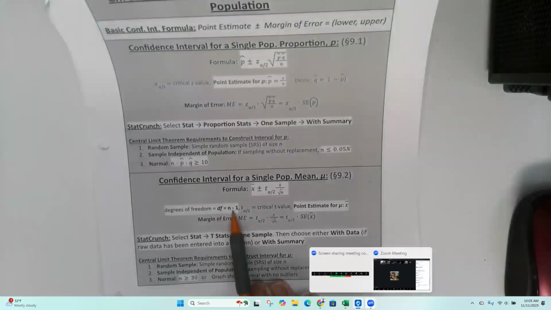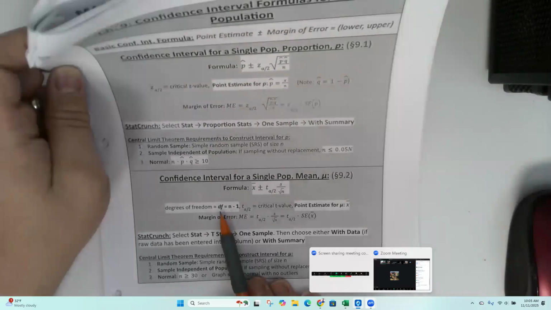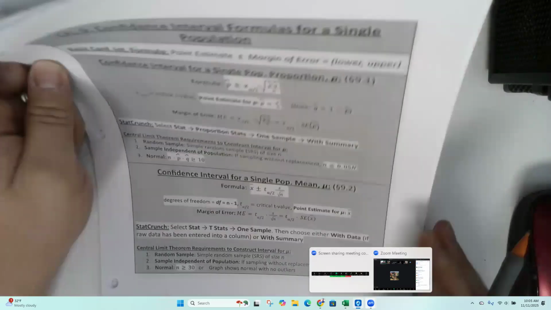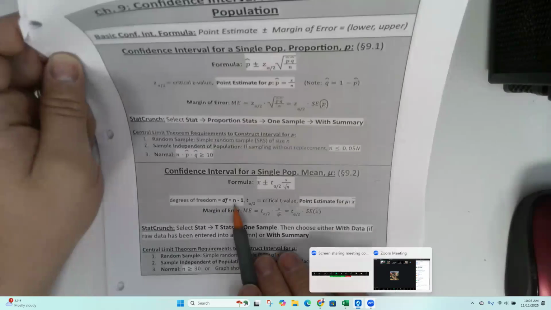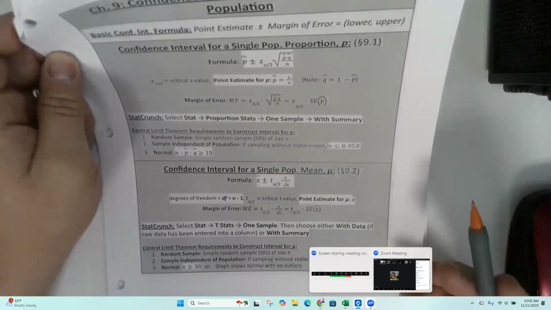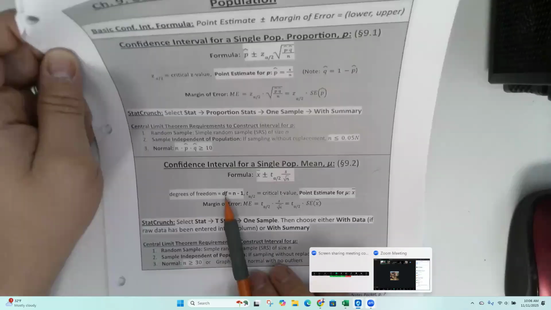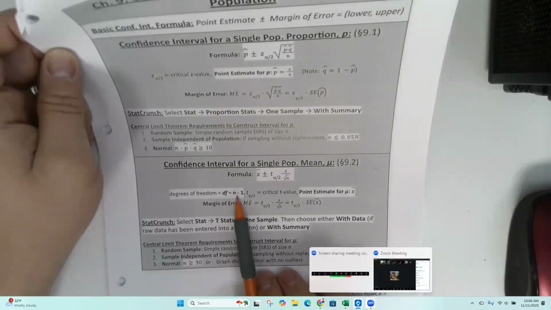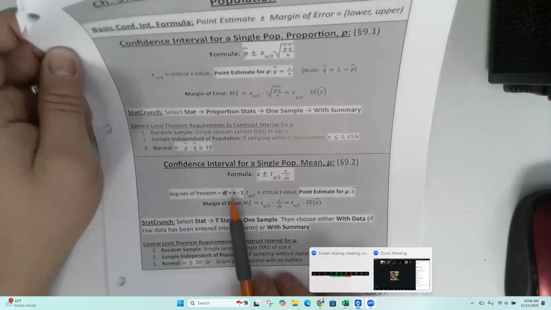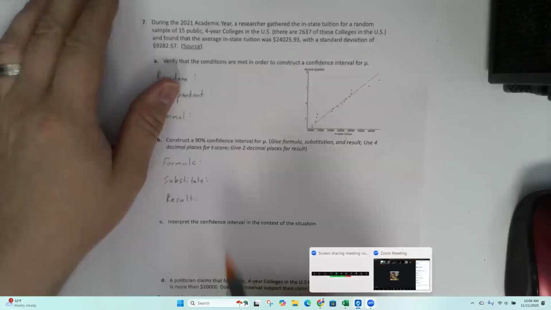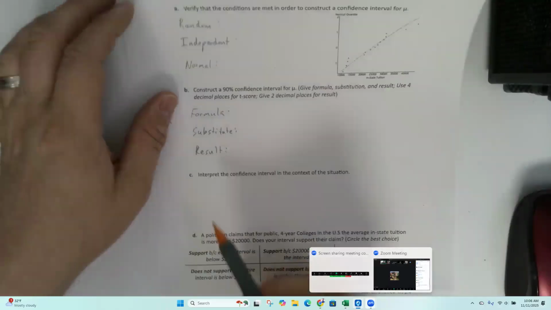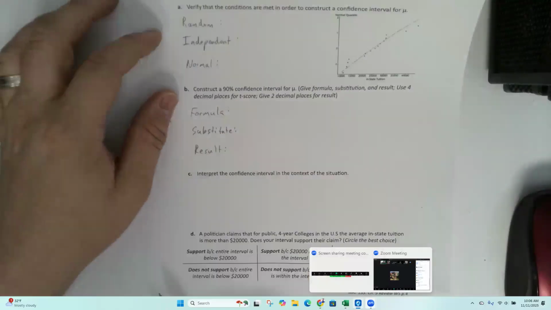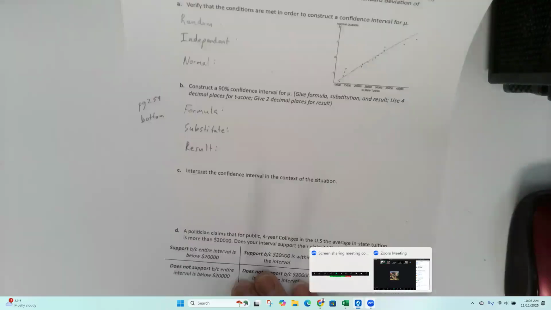So what the heck does that mean? Well, it means that the bigger your sample, the more accurate, which we've already discussed. But it also means that we might ask about this where we give you the n value and ask for the degrees of freedom, or we might ask for the opposite, where you have the degrees of freedom and have to find the sample size. Anyway, so interpret the confidence interval. That just means write a sentence.